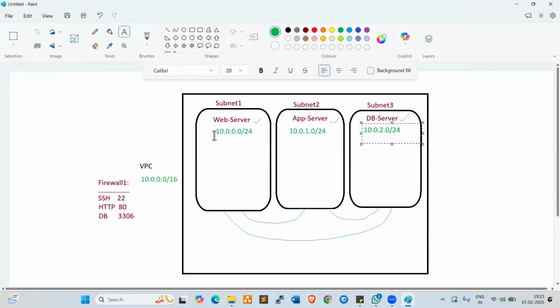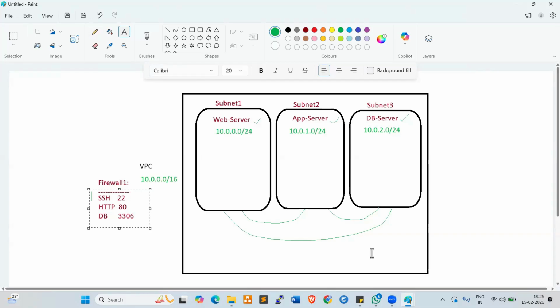So these are three different subnet ranges. This is the VPC range, and these are the subnet ranges. We can log in to the servers when we enable these port numbers, but if you want to communicate from one server to another, it will not allow you to connect.